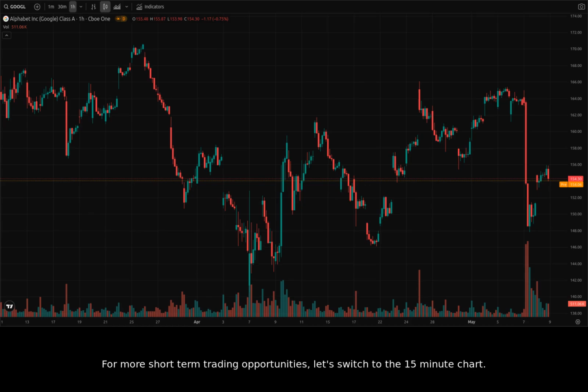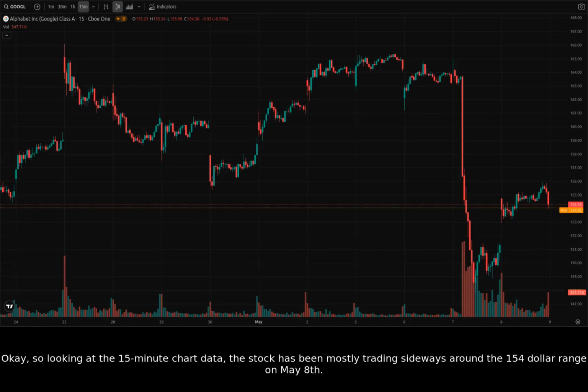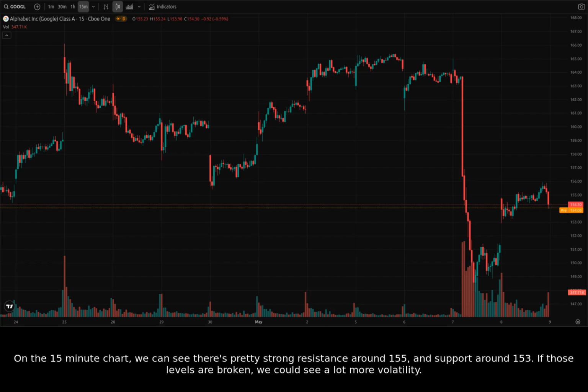For more short-term trading opportunities, let's switch to the 15-minute chart. I'm going to hone in on the most recent data to look for patterns and key levels. Okay, so looking at the 15-minute chart data, the stock has been mostly trading sideways around the $154 range on May 8th. On the 15-minute chart, we can see there's pretty strong resistance around 155 and support around 153. If those levels are broken, we could see a lot more volatility.